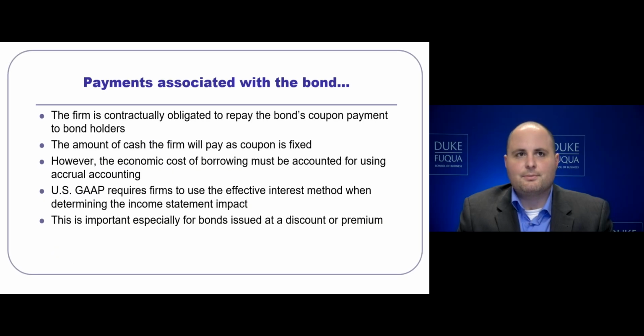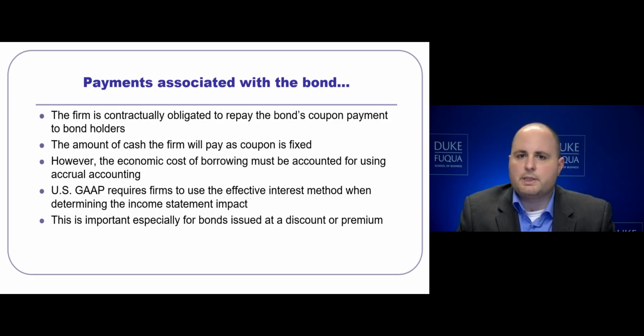Let's continue. In the second half of the vignette, we will discuss the accounting for payments associated with the bond. Remember, the firm is contractually obligated to repay the bond's coupon payment to bondholders. The cash that we pay each period is going to be fixed based off the coupon rate. However, the economic cost of borrowing is going to be accounted for under accrual accounting. US GAAP requires us to use something called the effective interest method when determining the income statement impact.